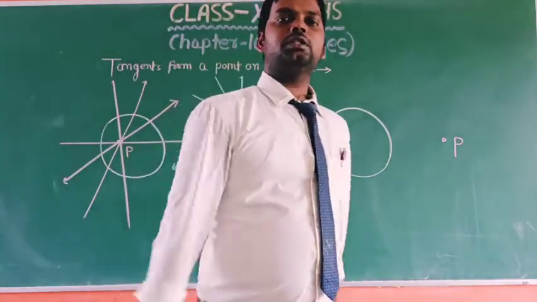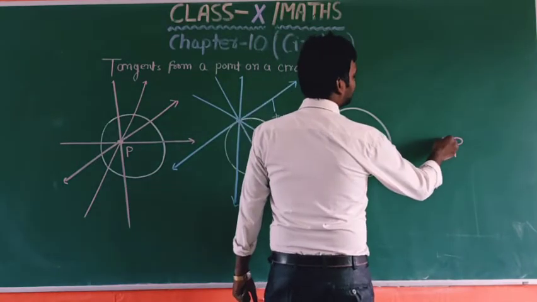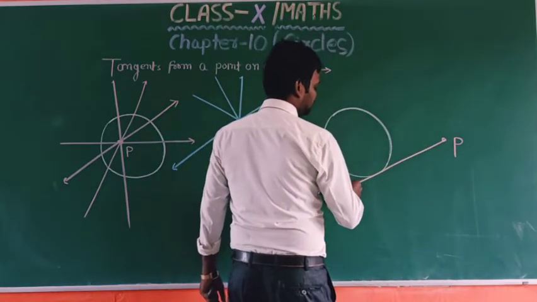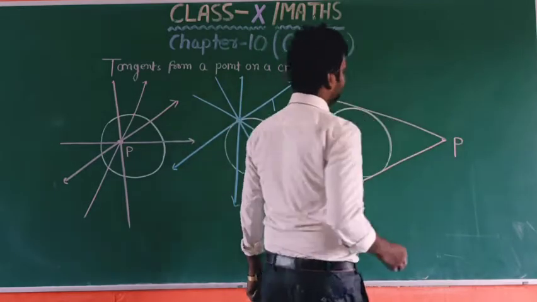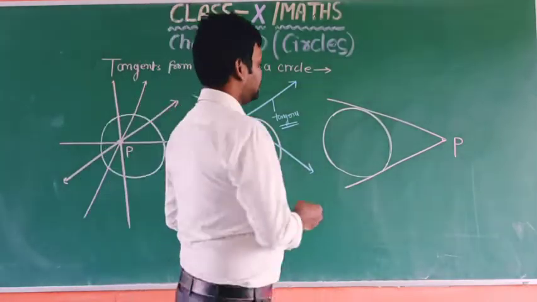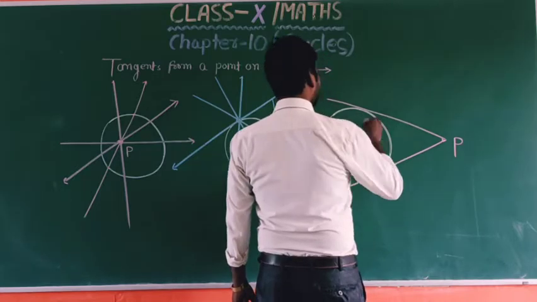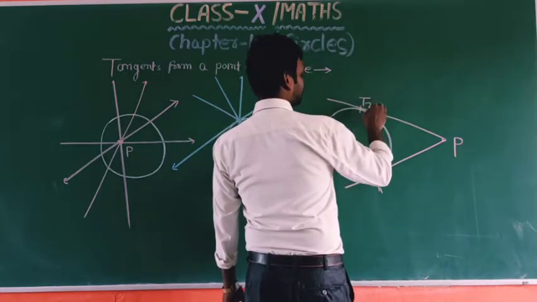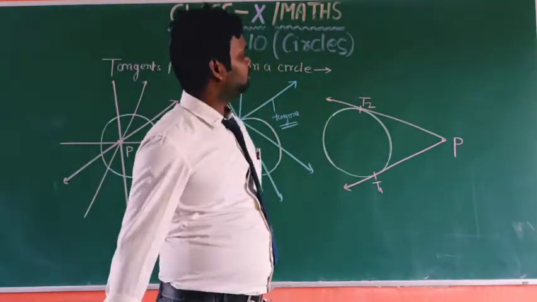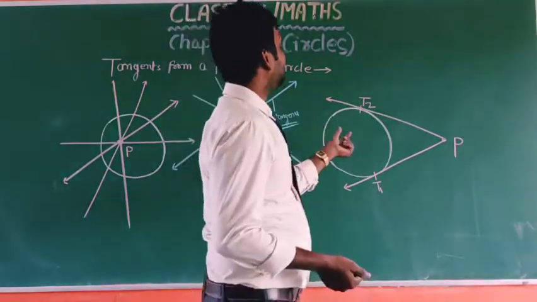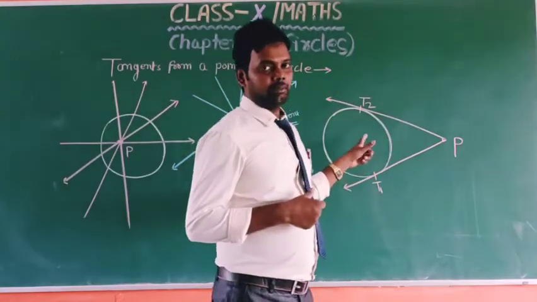So in this case, we can draw two tangents only, okay, two tangents only when the point lies outside the circle. Suppose this is T1, this is T2. So dear children, when point P lies outside the circle, only two tangents can be drawn here.